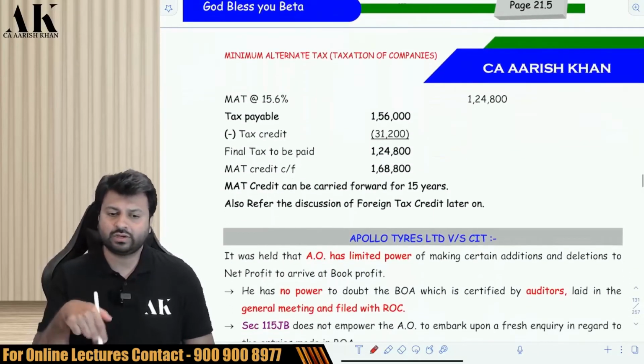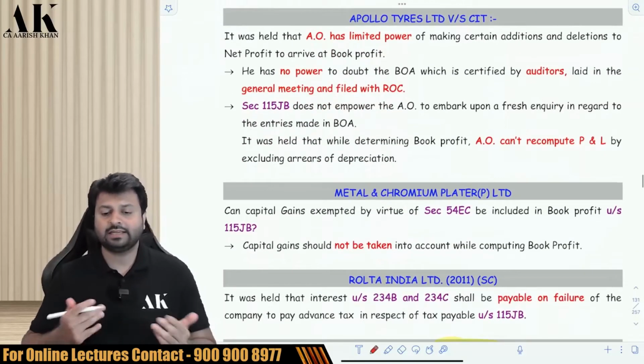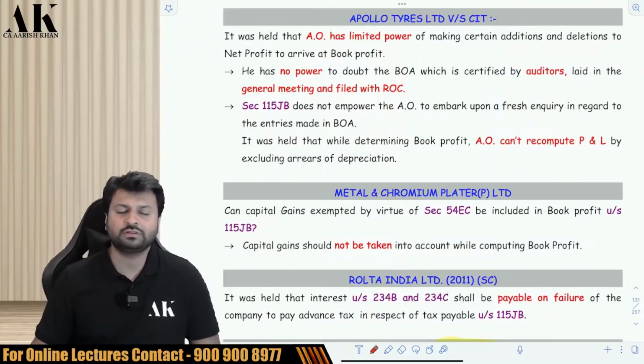Okay. Next. There is an example to explain the 115JB, 115JAA credit method, how credit is taken, etc. You can go through this example if you want. Okay. Next. There are certain High Court and Supreme Court judgments which we need to see one by one.